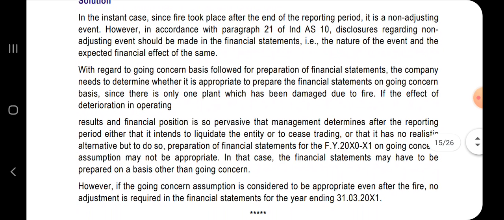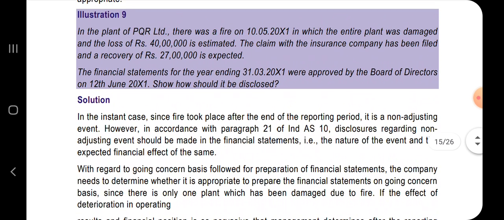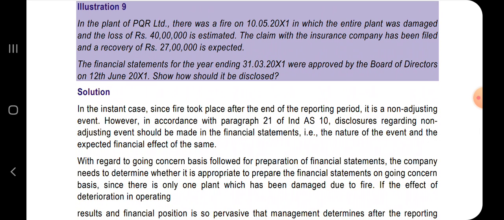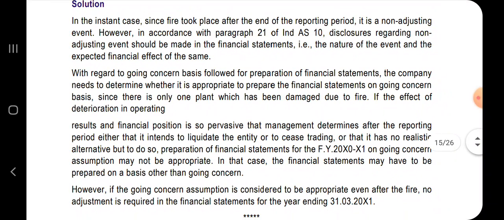Okay, and if the going concern assumption is also getting hampered, then the company has to disclose that because of this the going concern may be affected in future. So regarding that also, ICAI has given us a suggested answer. So you might be thinking why this point came here. In the exam you should write the answer in all the possible ways, because of which ICAI has given some illustrations to indicate to the student how to present the answer. Come, let's continue with reading.